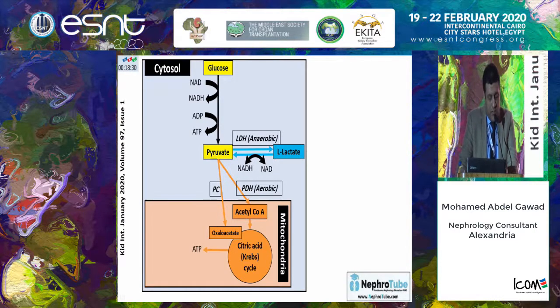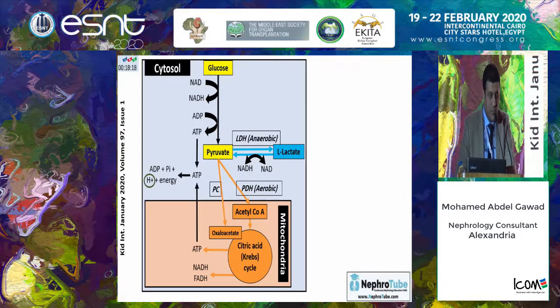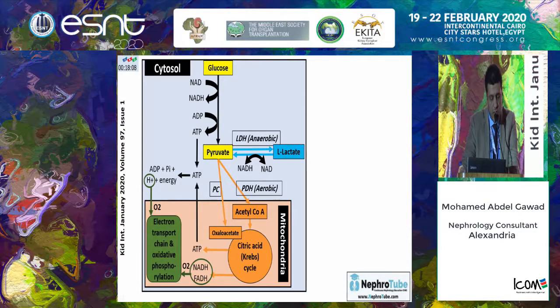The citric acid cycle will form ATP, NADH and FADH2. The ATP formed within the cytoplasm and the mitochondria will be used by the cell to form ADP, phosphate, energy, and hydrogen. The hydrogen normally formed by the usage of ATP, in the presence of oxygen, with the NADH and FADH2 formed by the citric acid cycle, will be used by the electron transport chain and oxidative phosphorylation in the mitochondria to reform ATP.